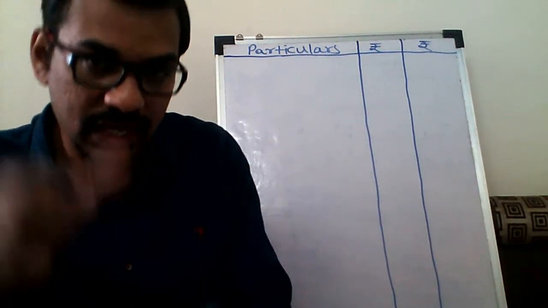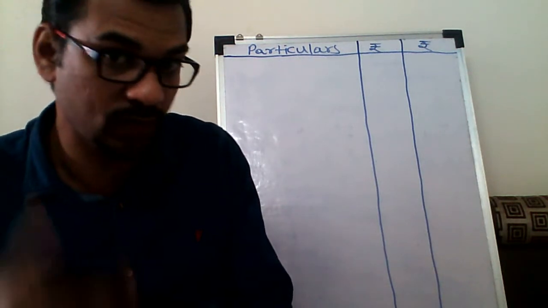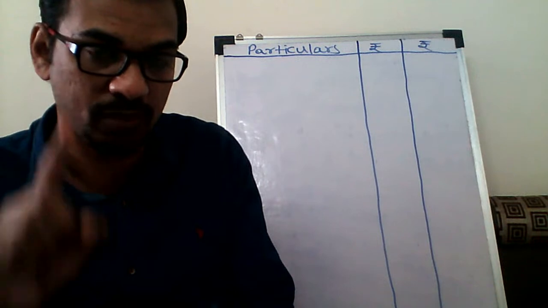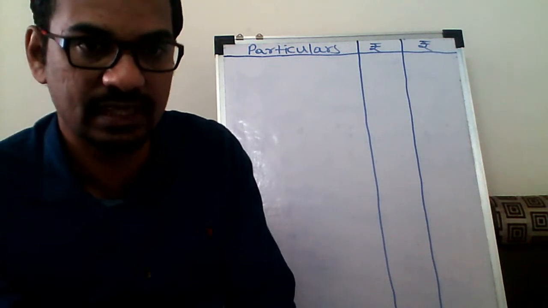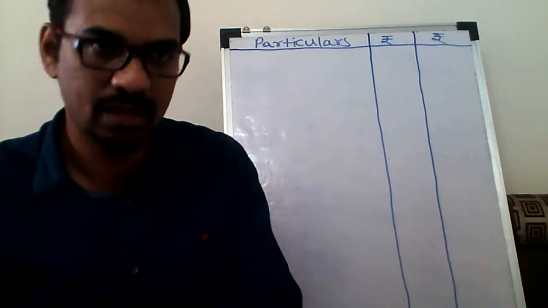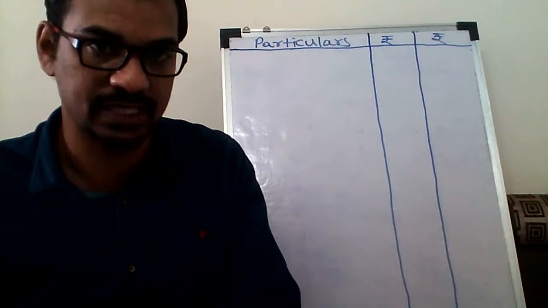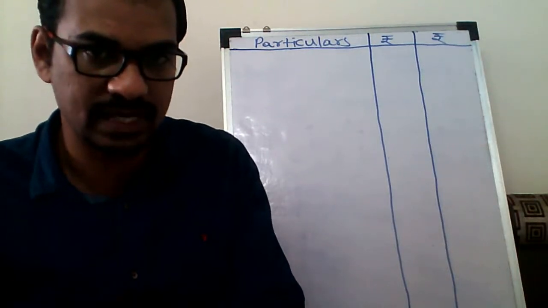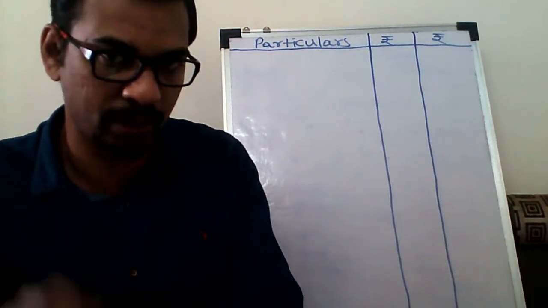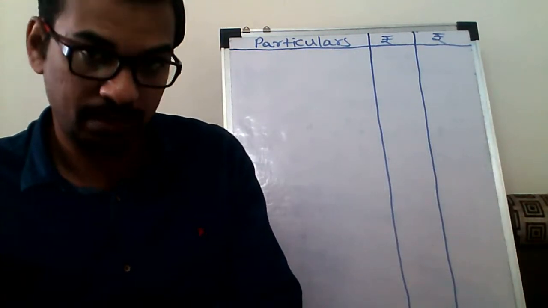So in this format, we have to compute the income from salary. Once again, I am repeating it. First of all, consider the basic salary. Then to the basic salary, add allowances and perquisites to get the gross salary. From this gross salary, we have to deduct the deductions under section 16. Number one is the standard deduction, which is a fixed amount of rupees 50,000. Second one is the entertainment allowance.